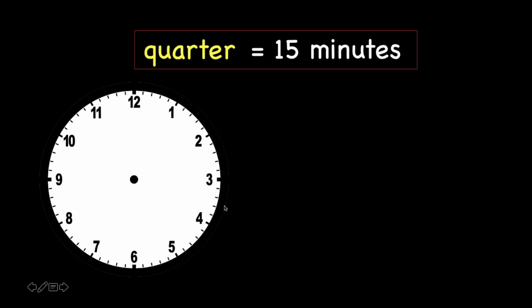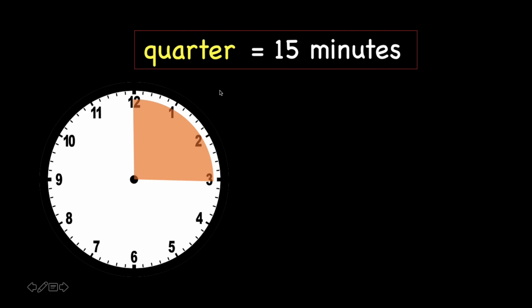Today, we are going to learn a new word. The new word is called quarter. Quarter. Repeat after me. Quarter. Correct. A quarter also means 15 minutes.